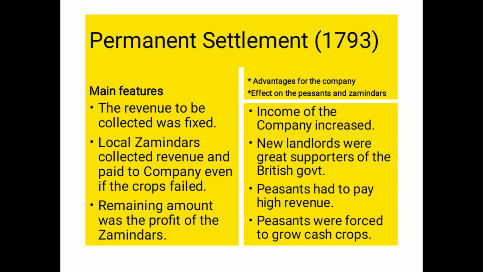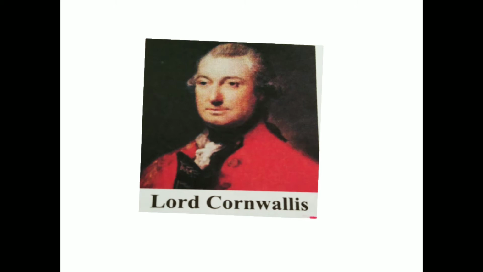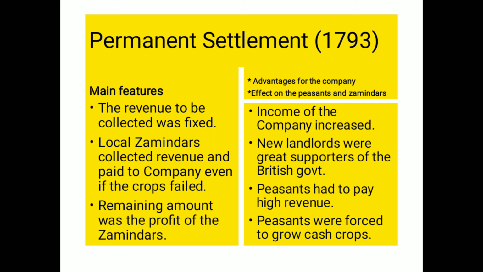Now this Permanent Settlement was introduced by Lord Cornwallis. Lord Cornwallis introduced this Permanent Settlement, or you can say the Zamindari Bandobast, in Bengal, Bihar and Odisha. So what was the main feature of this Permanent Settlement? The revenue which was to be collected was fixed, which means it was permanent, and there was no scope of revision later.